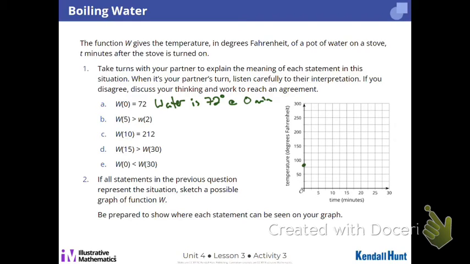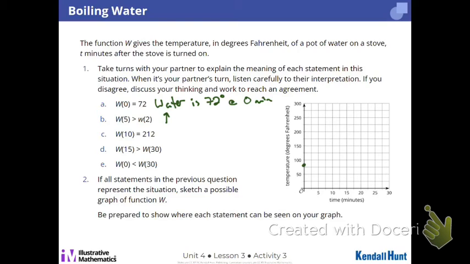Next. Yours is a little different. Is yours the same for B? Who can tell me what B means? Zeph? B means after 5 minutes have passed, the temperature is greater than after 2 minutes. Yeah, so that means the temperature is increasing. I can't graph that yet because that doesn't give me a point, but it means it's going up, right? Yes.